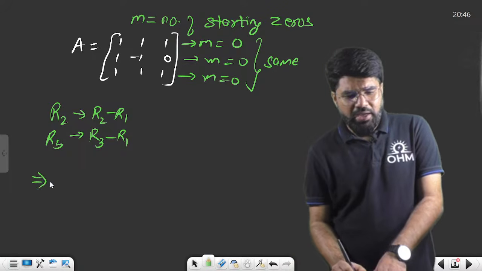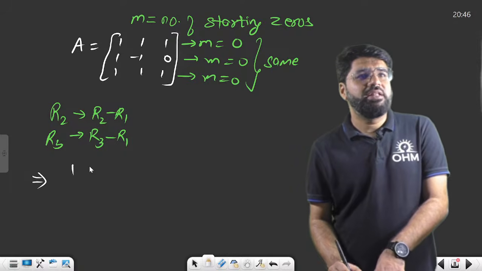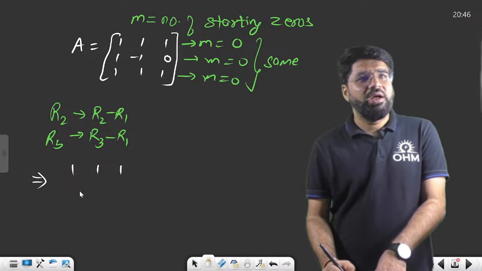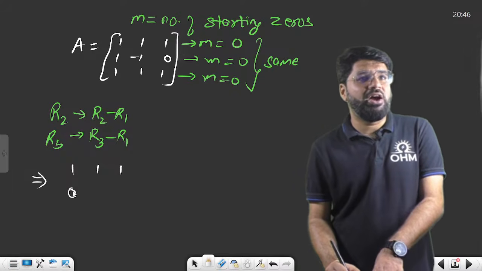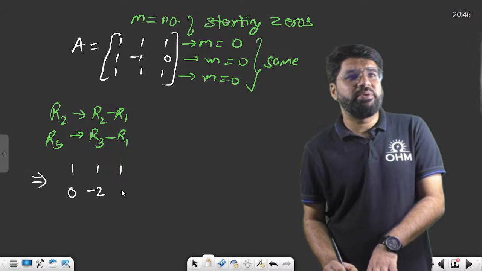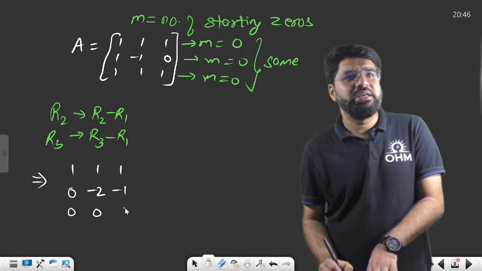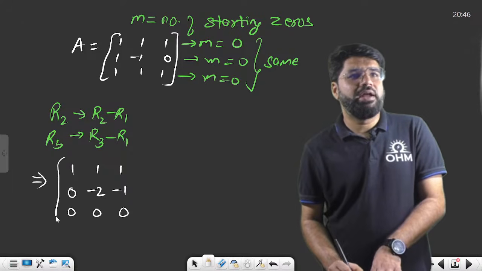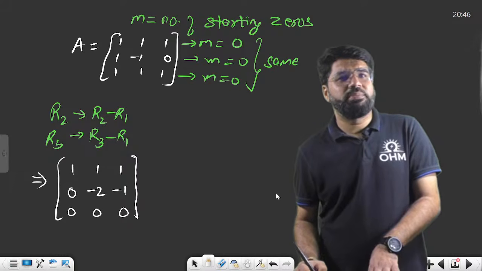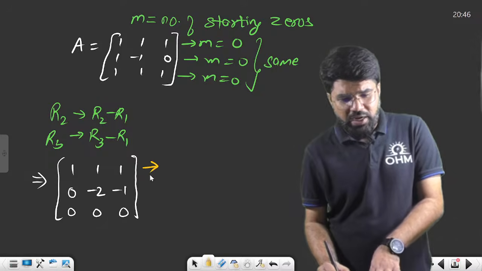Okay, after this, what is the matrix that is left? The first row is not changed, that is 1 1 1. What about the second row? R2 minus R1, operated on every element. So 1 minus 1 is 0, 1 minus 1 is 0, 1 minus 2 is minus 1, wait: 1 minus 1 0, 1 minus 1 0... so the row is 0, minus 1, minus 1. For R3 minus R1 we get 0 0 0, because R3 and R1 were the same. When you subtract, every element becomes 0. Now you again count the number of starting zeros.